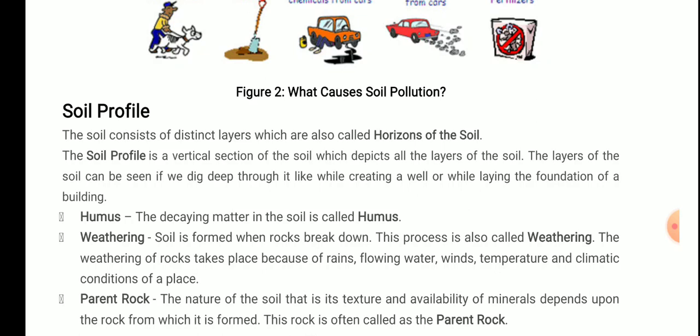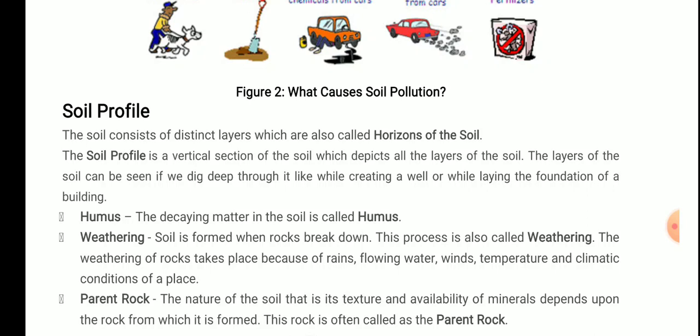The soil profile is a vertical section of the soil which depicts all the layers of the soil, from the lowermost to the uppermost layer, with the help of a diagram. The layers of soil can be seen if we dig deep while creating a well or while laying the foundation of a building, because while laying the foundation of a building it needs to be dug deep.